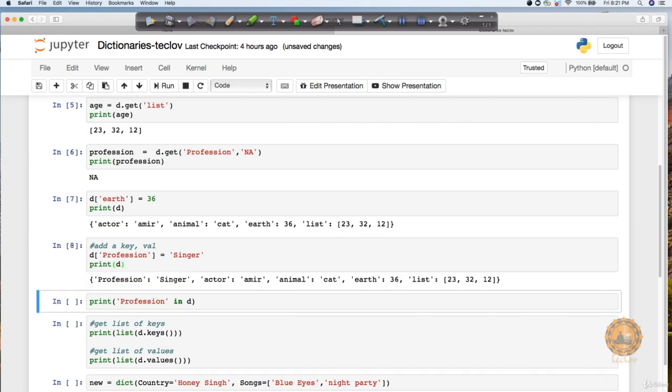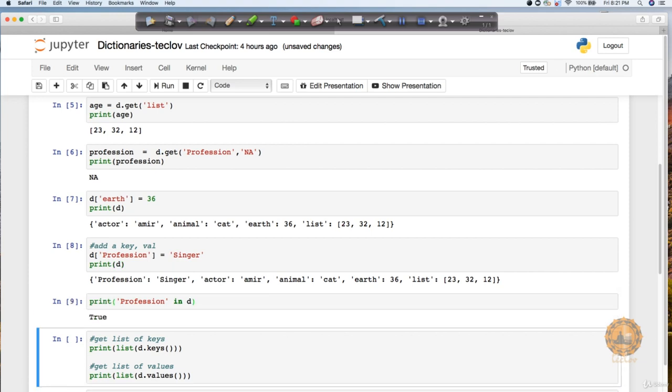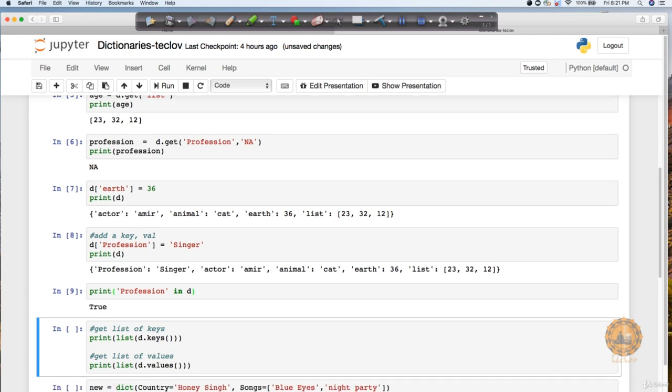If you remember, last time when I was trying to get this profession, it was returning me NA because we had not put it in. But here, if I say profession in d, it is going to return me that it exists. And if I see the value of it, you will notice that it returns the value singer.